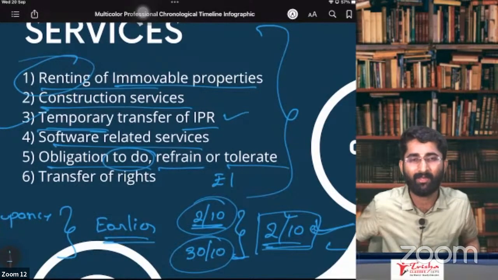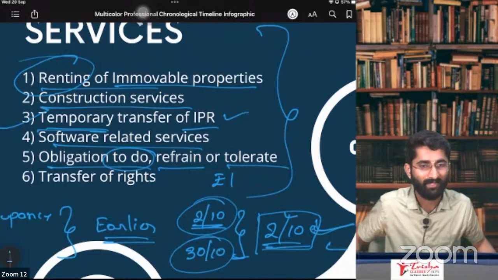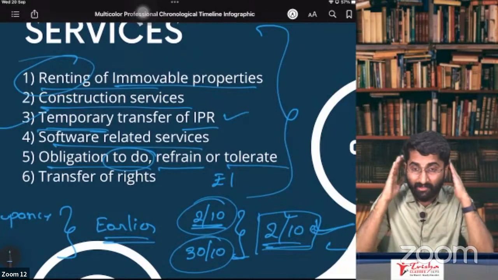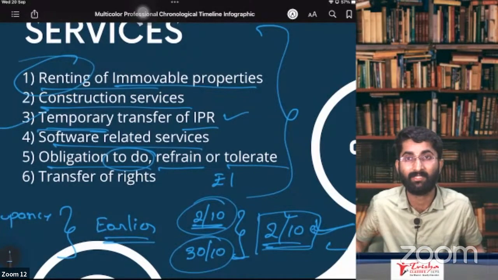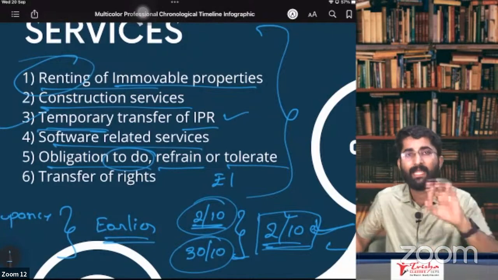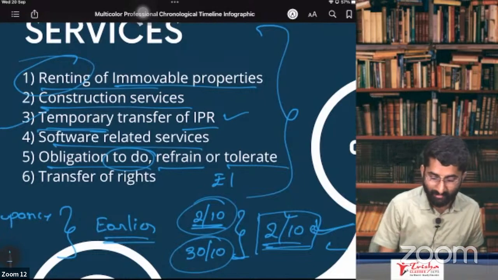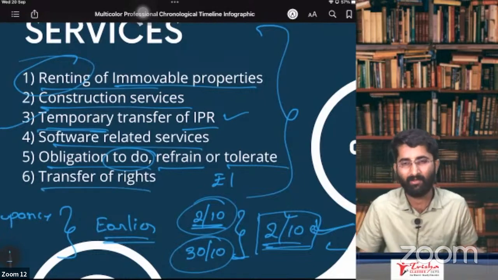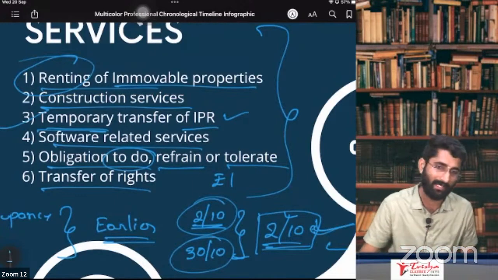You have to pay me 2 lakh rupees. You have taken the goods and you just escaped. So now I'm tolerating that. That is also a service which I'm providing you. For that, I will charge you extra interest. That extra amount when you are paying will be considered as service. Lastly, transfer of rights. The rights that you are transferring, the right to use, will be considered as supply of service.